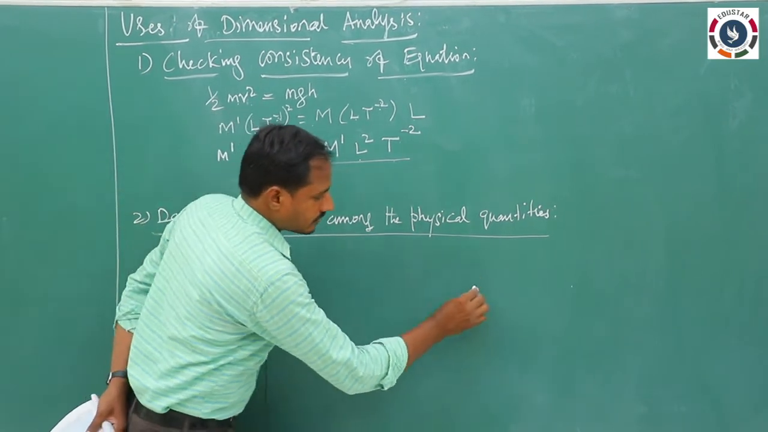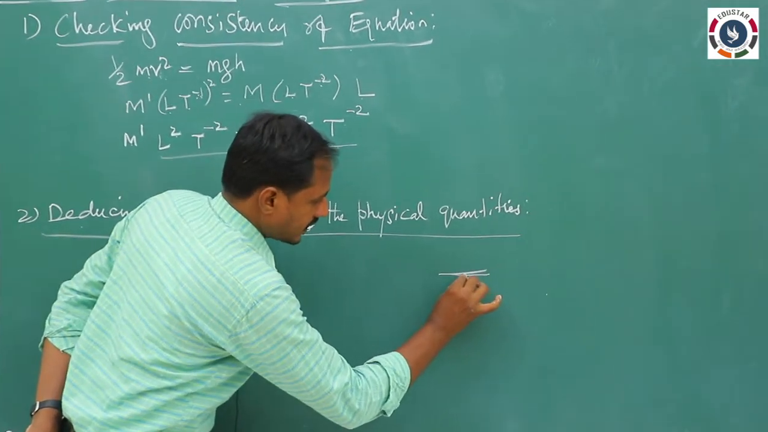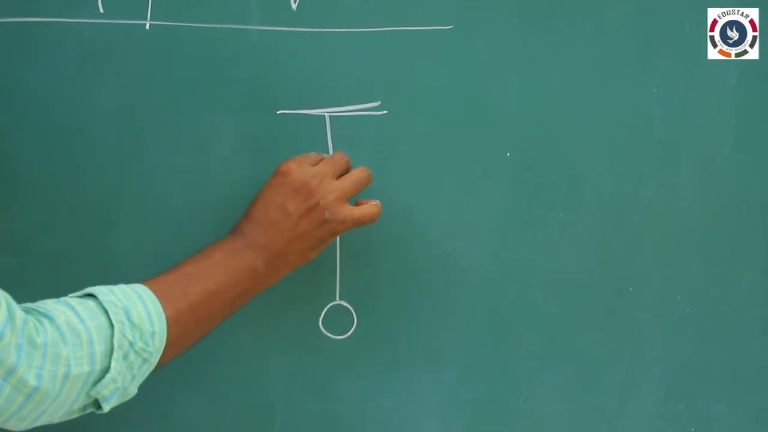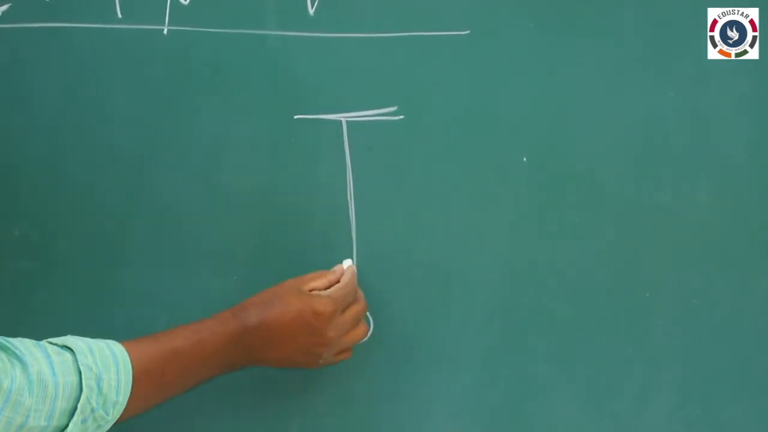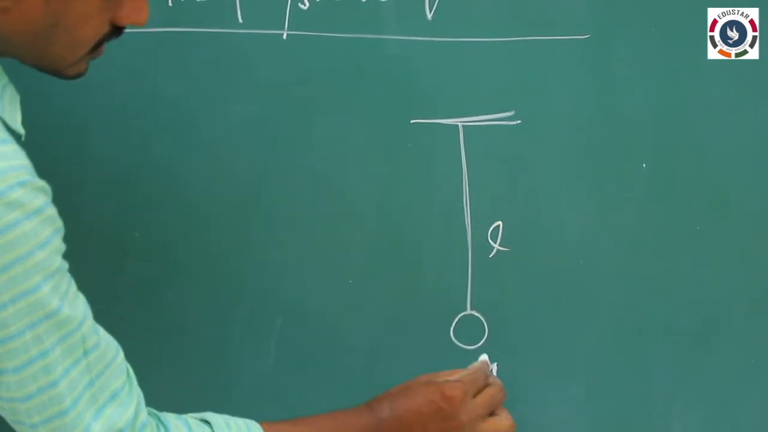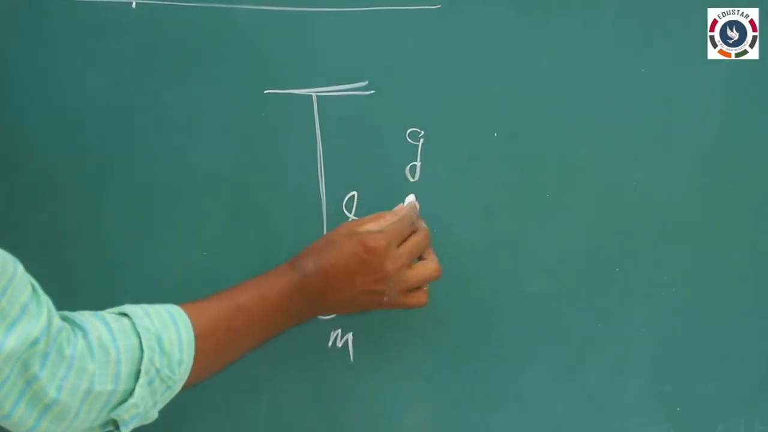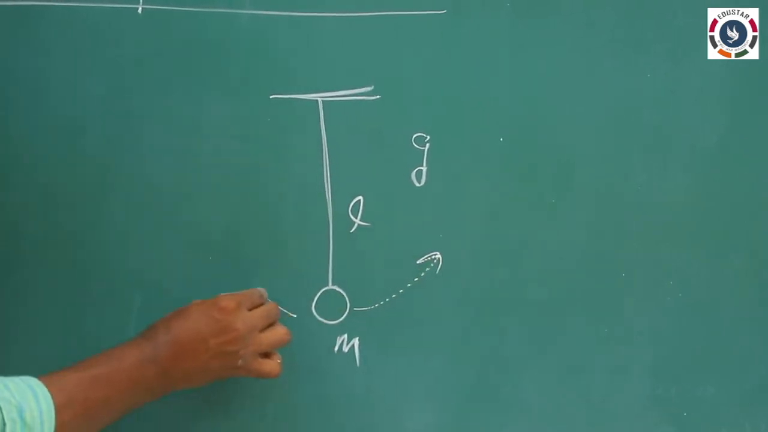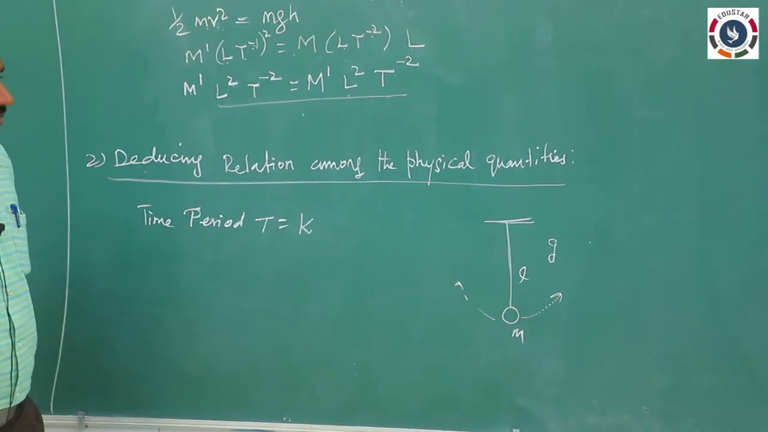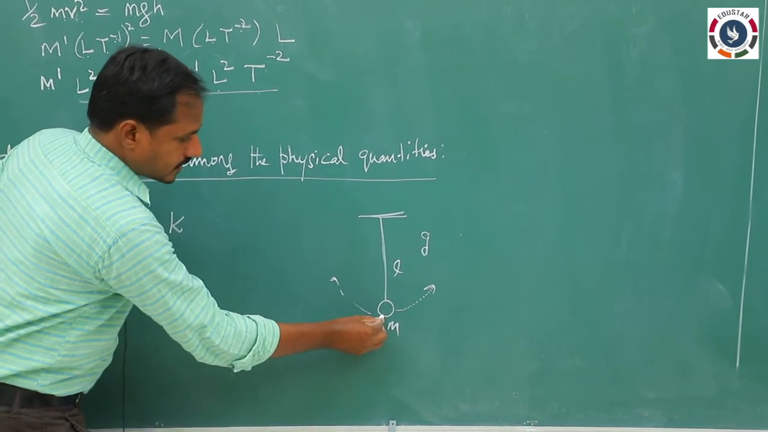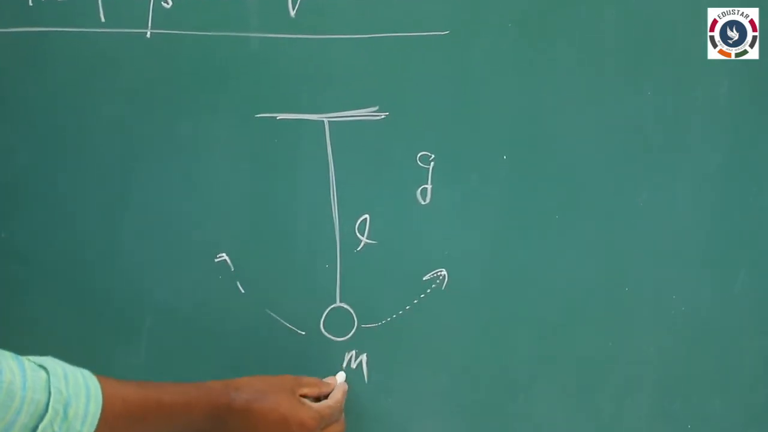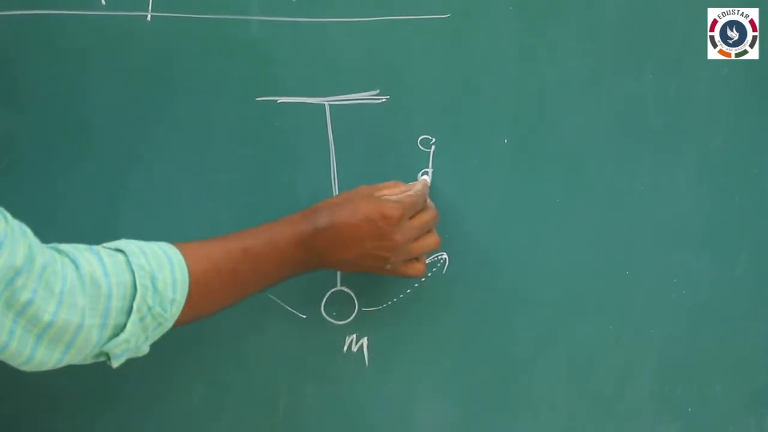We know the simple pendulum. There is a fixed point, and a metal bob is suspended by a string. This is the length L, this is the mass m, and the acceleration due to gravity is g. So the time period T depends on L, m and g. The metallic bob is suspended by the string whose length is L, the mass of the bob is m, and the acceleration due to gravity is g.